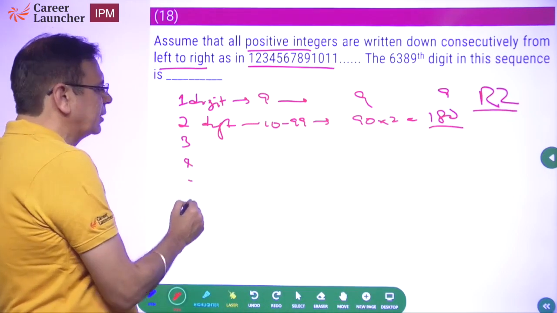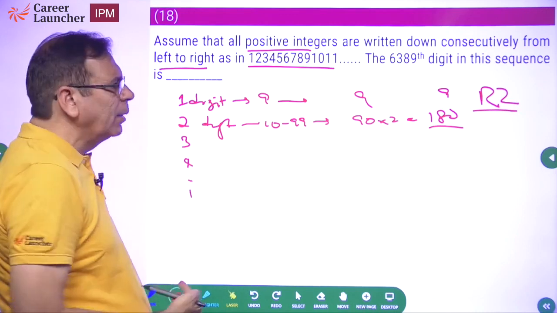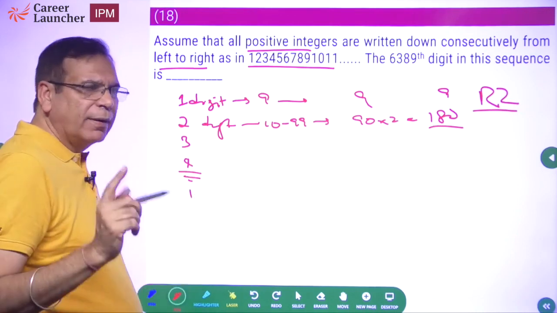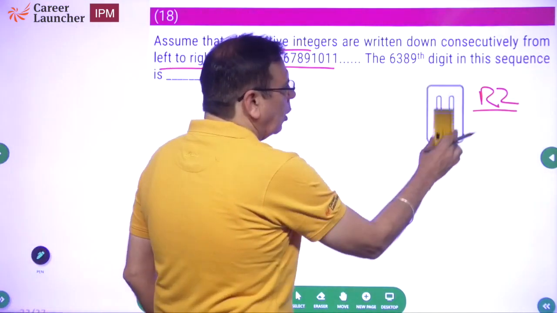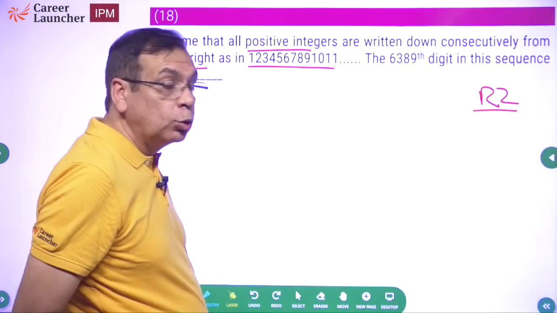Similarly for 3 and 4 digits. So this is going to be a time consuming process, especially when I come to getting the answer. So for me, this is a question which I will leave now. I will come back and do it in round 2.